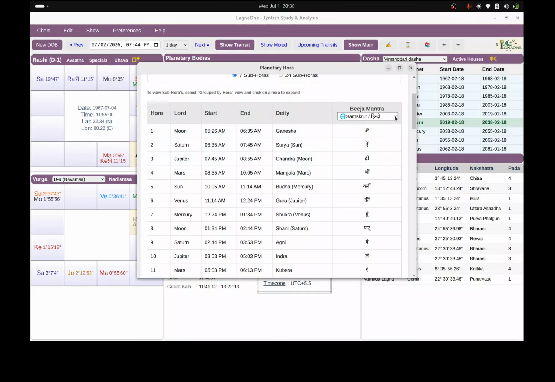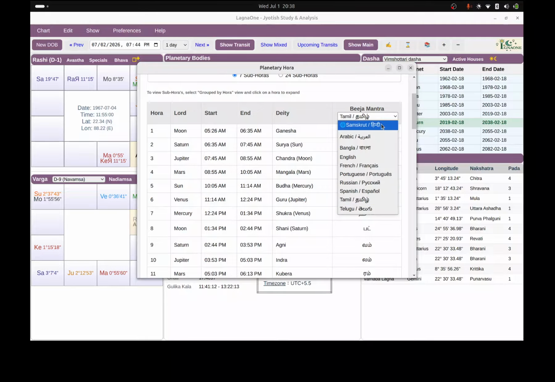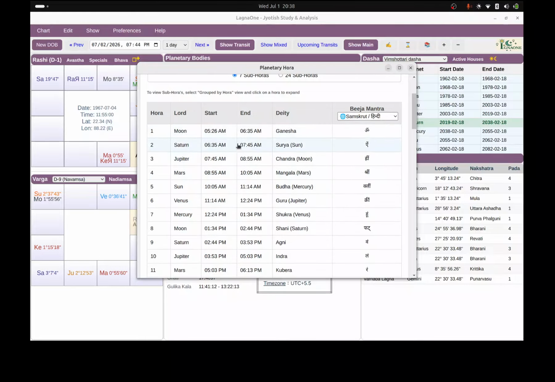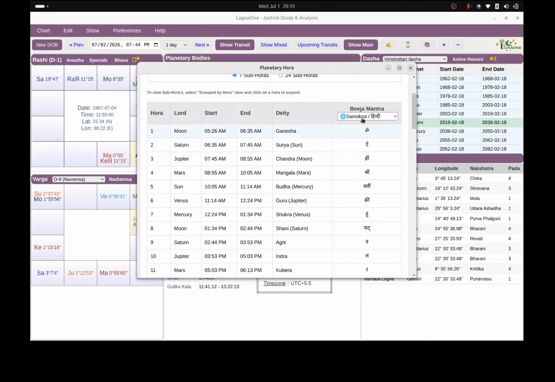You can see the Bija mantra in all the languages, the world's top 10 most spoken languages. So you can see it here. You can choose the language of your choice. It's provided. You should have the fonts for your language loaded. For example, I don't have the one for French, so it won't show. It will just show the plain one in English. Those in France or, let's say, Switzerland, Germany, if you have the French language fonts, all right.